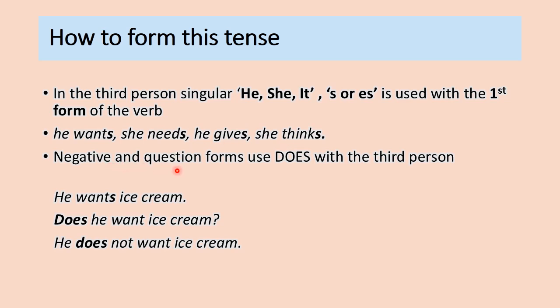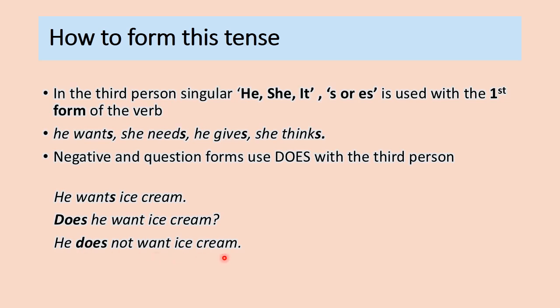Negative and question forms use does with the third person. When we convert these sentences into negative or interrogative, we will use does. And when we use does, we will remove the s from the first form of the verb, because this s or es is replaced with does. He wants ice cream. Does he want ice cream?